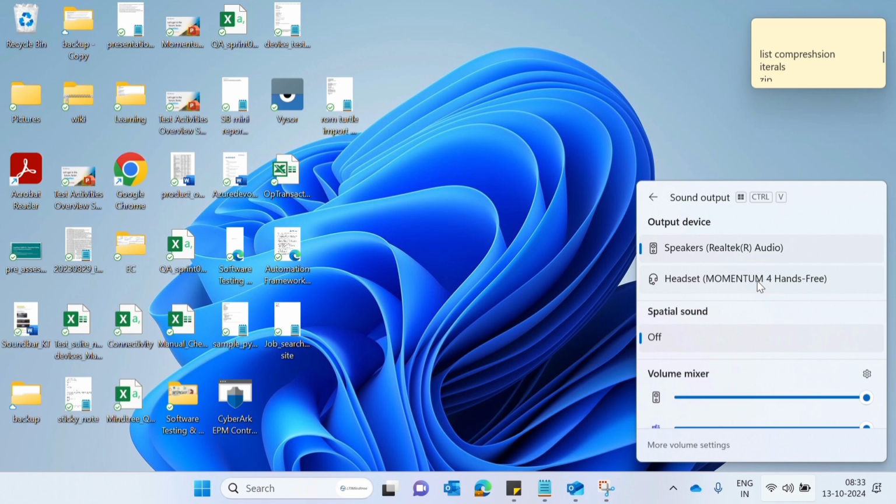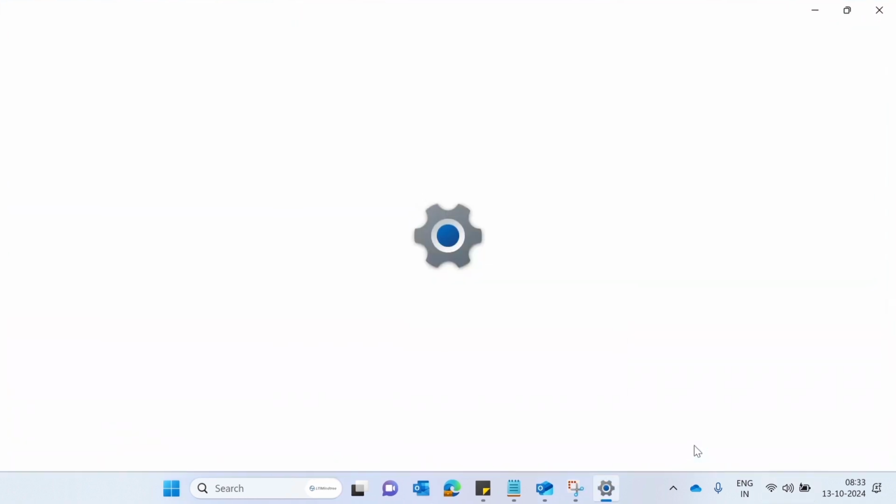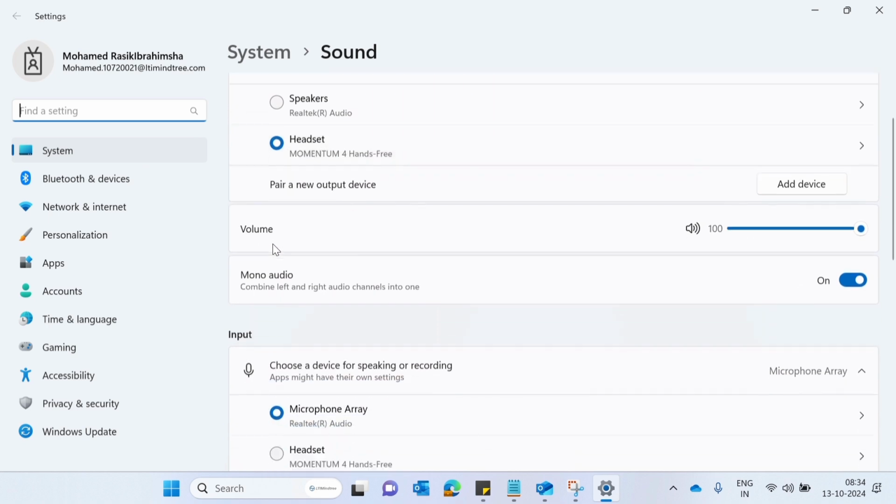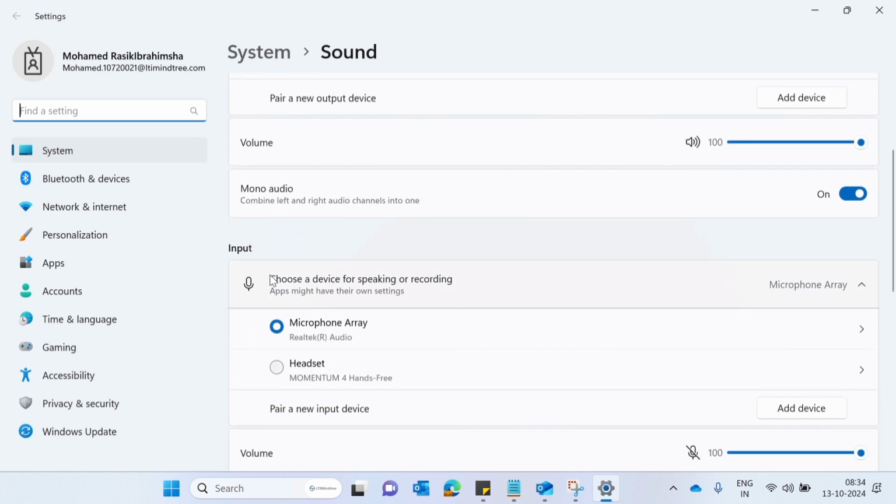If you want to check more settings, then click on the more setting. Here you are able to check the output of sound and the input of microphone. Here for output I choose the speaker. For input, currently it's in device. I am just switching to my headphone.